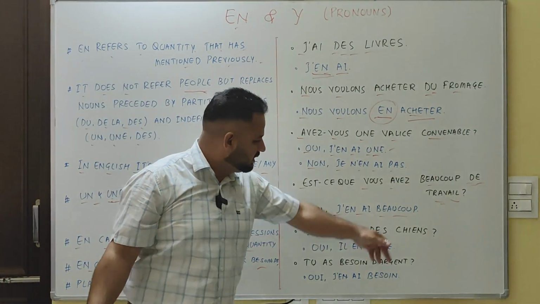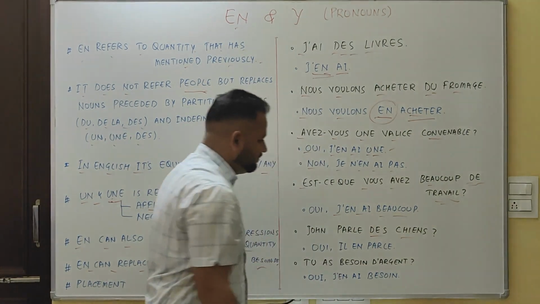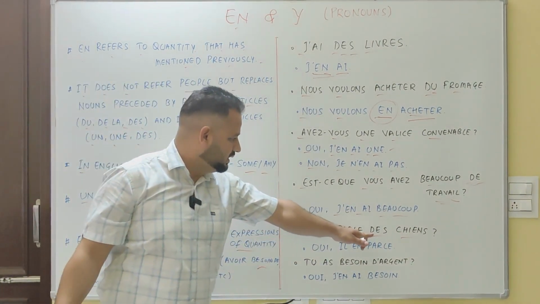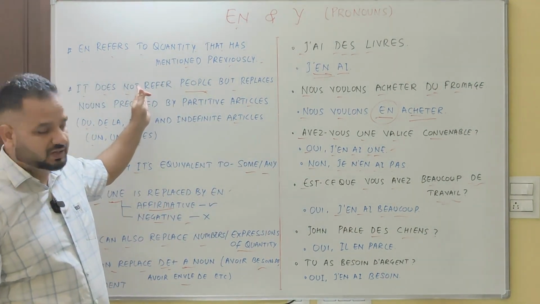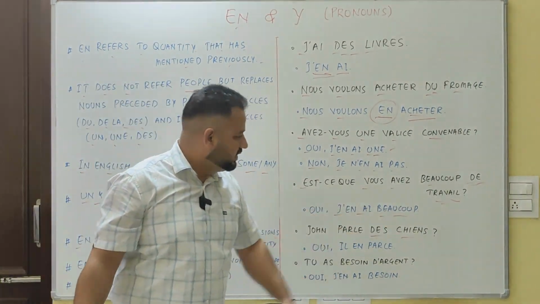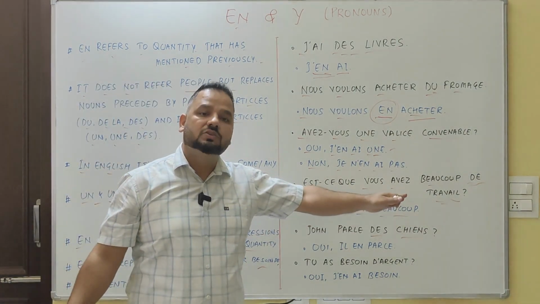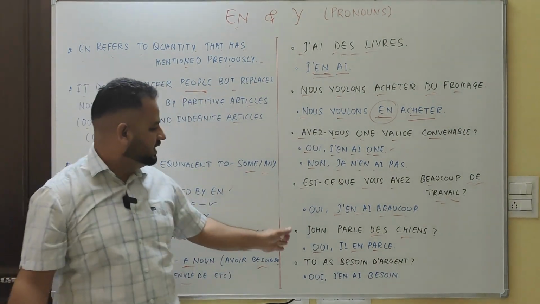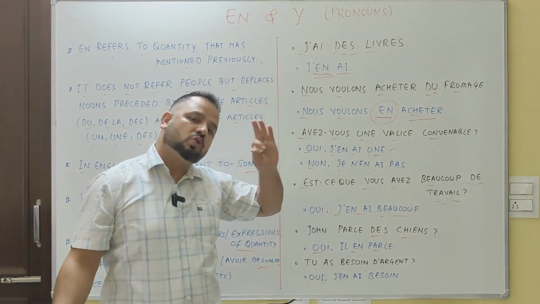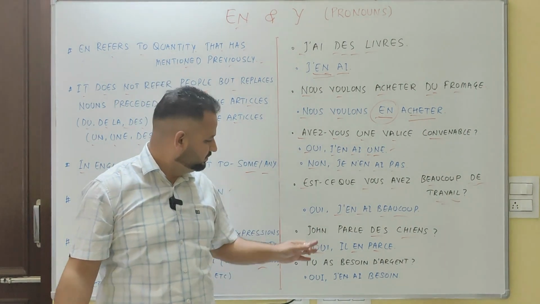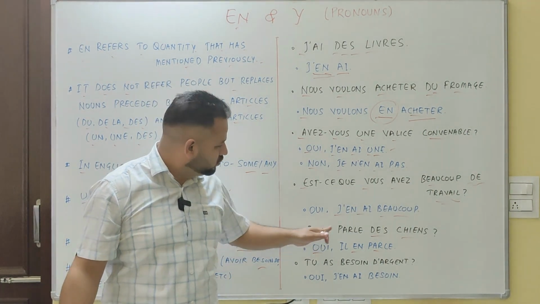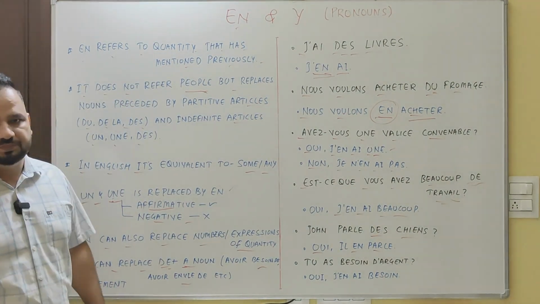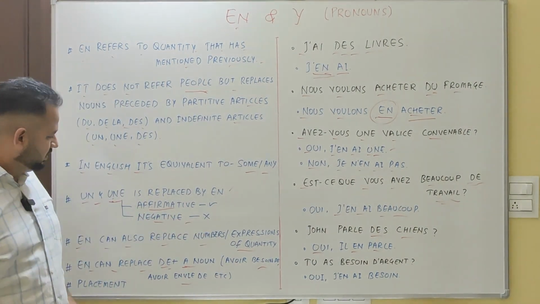John parle des chiens. The noun comes after des, right? You can say that this is a partitive article. John is talking about the dogs. Oui, il en parle. Yes, he talked about them. Getting it? Placement we have already discussed.